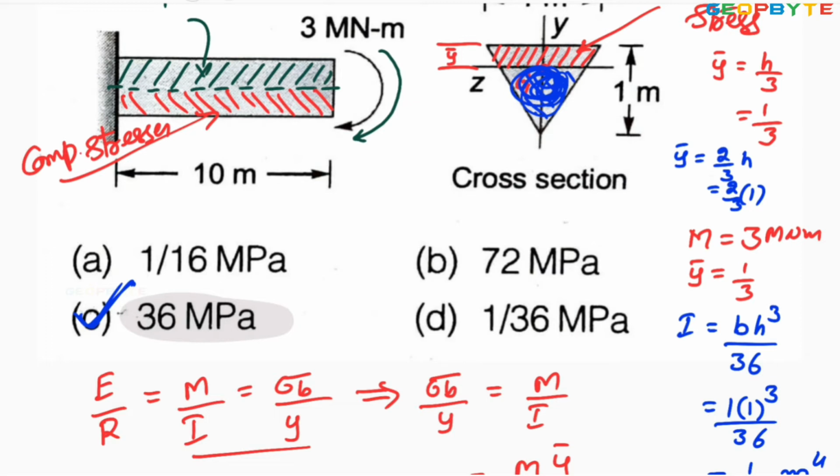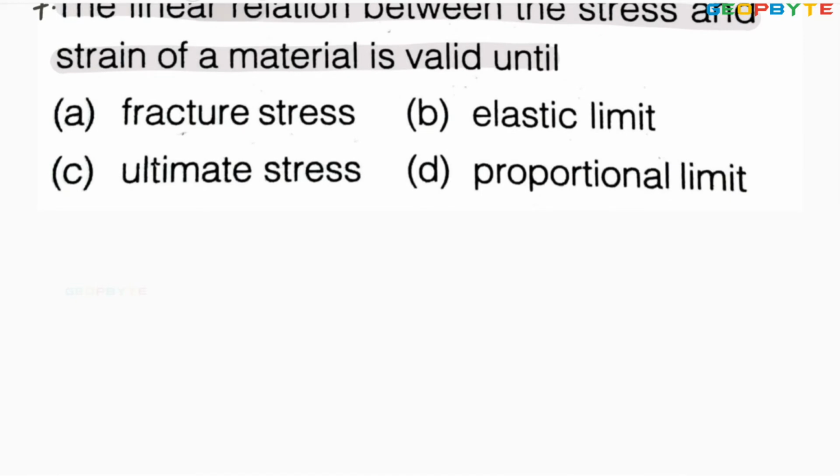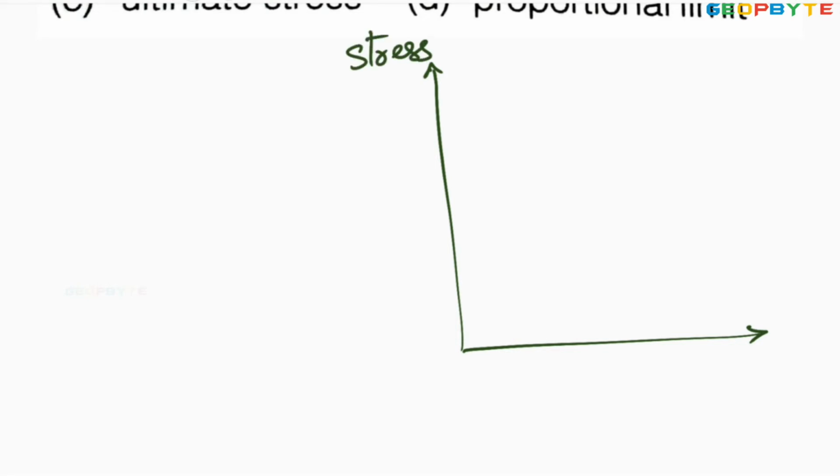Let us go for another problem. Look at the 7th problem. The linear relation between the stress and strain of a material is valid until... if you look at the stress versus strain diagram, it looks like this.